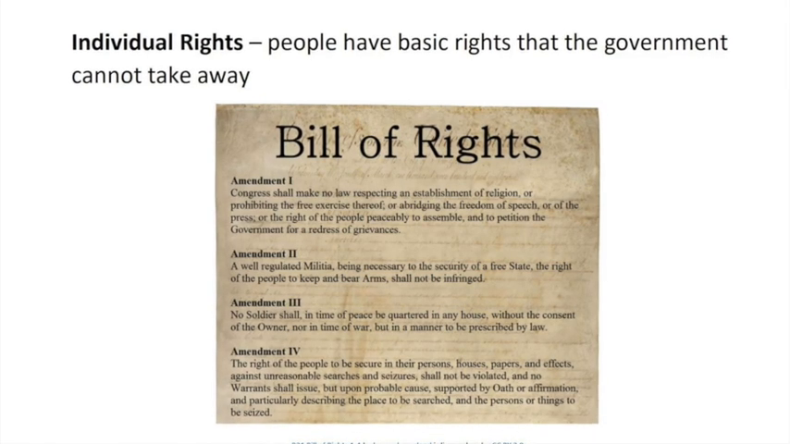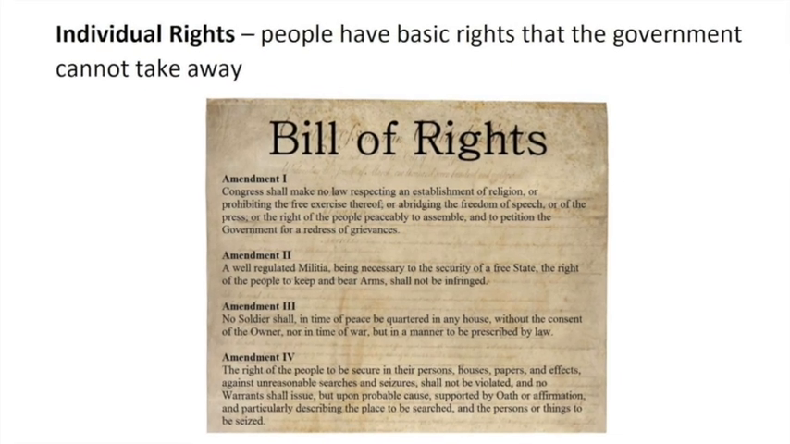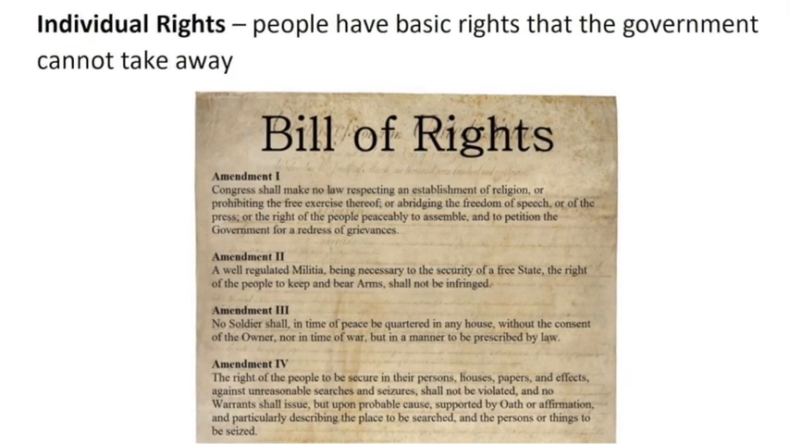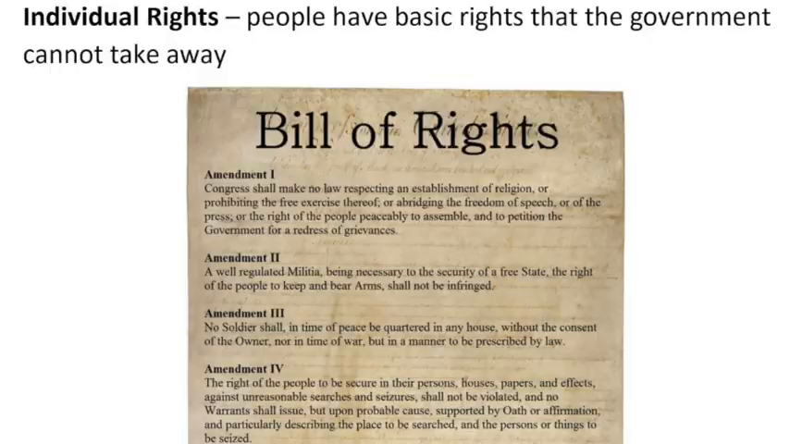To that end, we created something called the Bill of Rights, and the Bill of Rights identifies specific rights that we have. We are going to learn about those later. Right now, I simply want you to understand that the third principle of government is the idea of individual rights. People have basic rights that the government cannot take away.